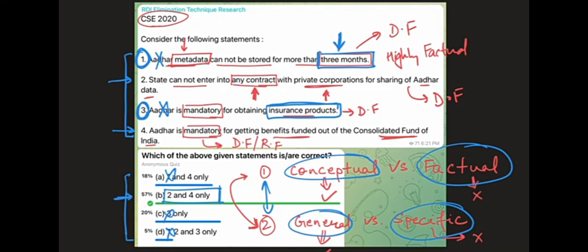If you want, you can watch this part of the video once again to understand these concepts that we have spoken about. Another principle that we can infer in this situation is that if you are to choose between deep facts versus random facts, if there are two statements, one is a deep fact and one is a random fact, go for the random fact, because at least the random fact is related to your syllabus. How do we differentiate deep facts and random facts? Deep facts are those which will be known only to specialists. They may or may not relate to your syllabus, but random facts will necessarily relate to your syllabus.